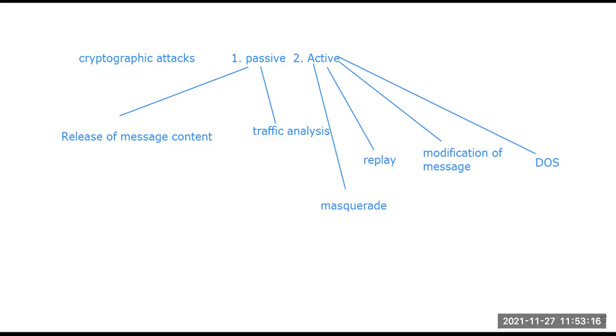We can flood the network with lots of false messages, so that the traffic on the network gets so high that the performance will be degraded.